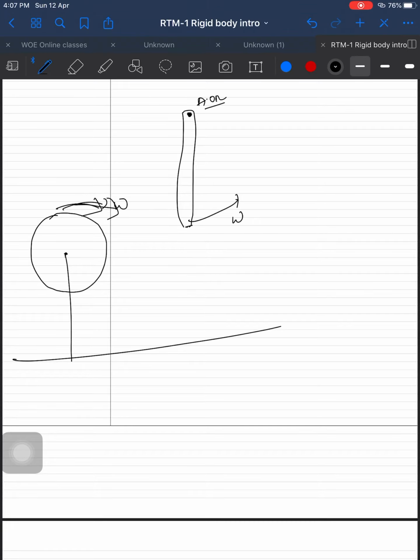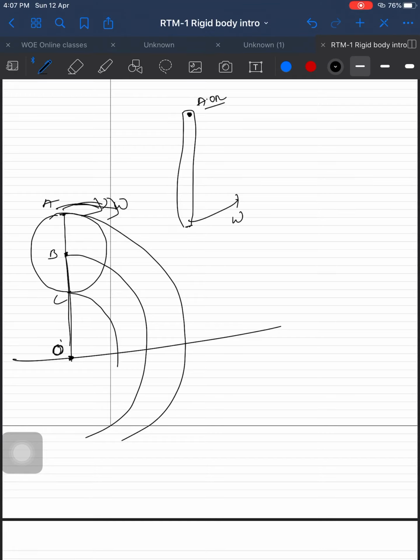Now if we see at a particular instant, point A may do circular motion about a particular point, okay, and points B and C also may do circular motion about origin O. Then if all the particles are doing circular motion about O at a particular instant, this point O becomes the instantaneous axis of rotation.